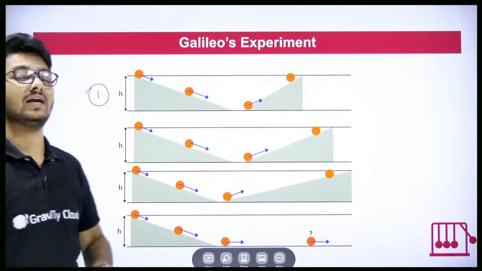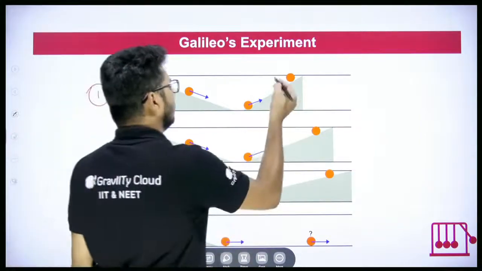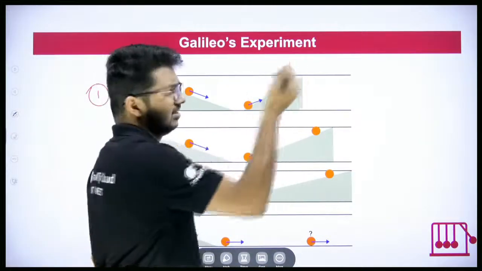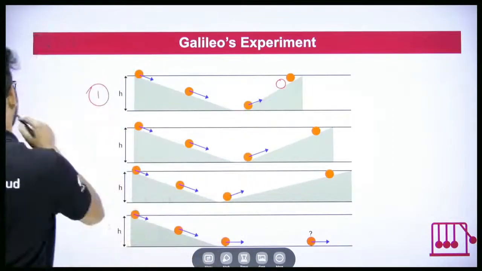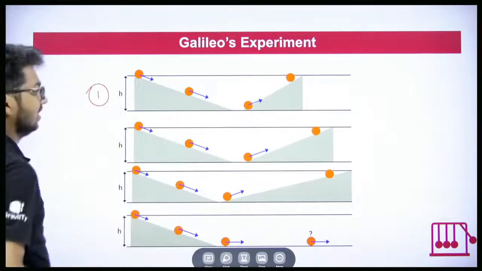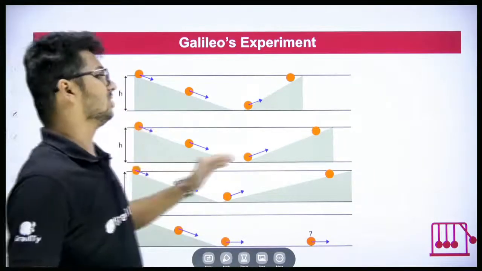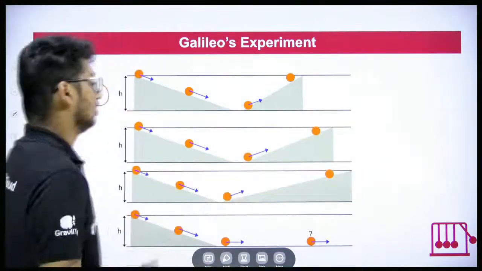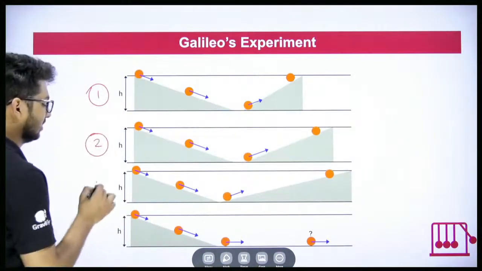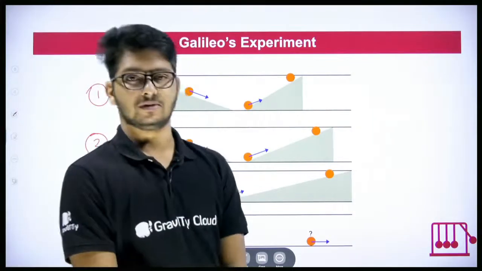And we are taking a very smooth surface. If it is rough, it might go somewhere until here, a little lower height. But in all the cases, when we take a smooth surface, we will notice that the ball will reach almost the same height. In the first, second and third cases, the same thing happens.